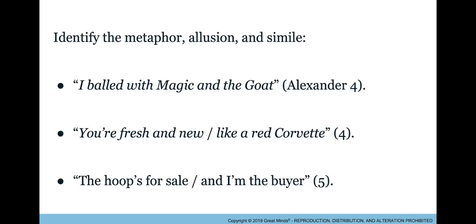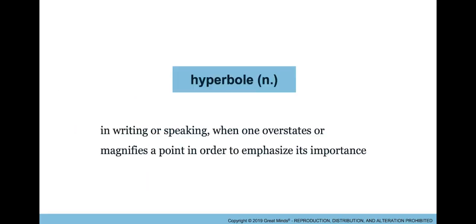Our last quotation is a metaphor. Here Josh is comparing himself to someone buying a house to describe his relationship with the basketball hoop. Remember, figurative language is supposed to give you new insights and help make our writing more interesting. Today we're going to learn about another kind of figurative language that will give us a deeper look into Josh's character. Our new kind of figurative language is a hyperbole.